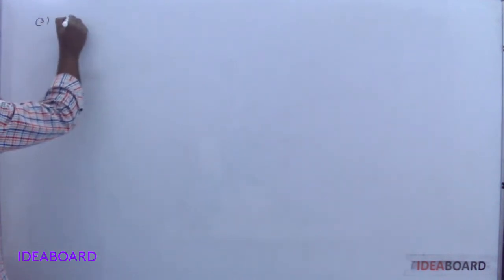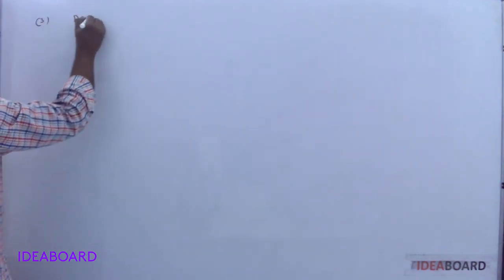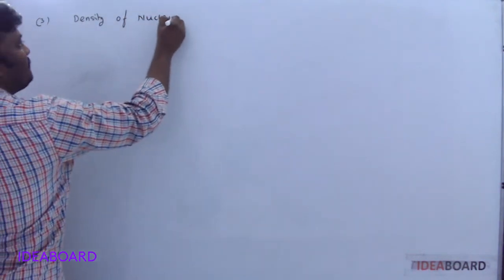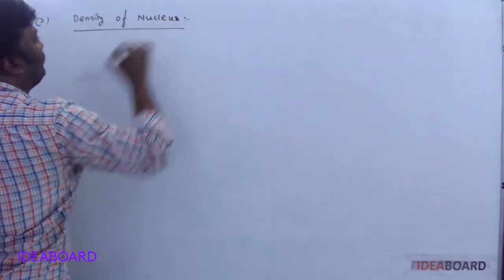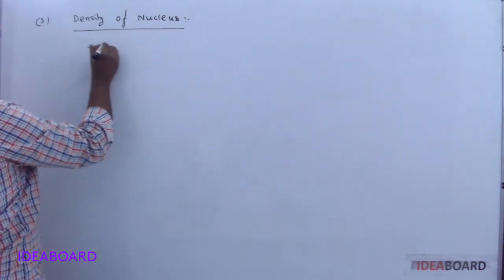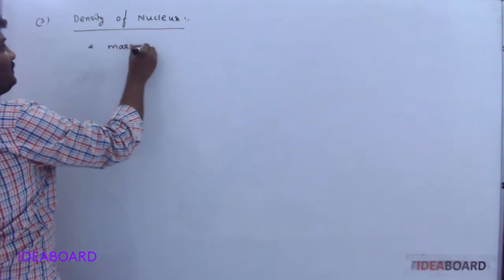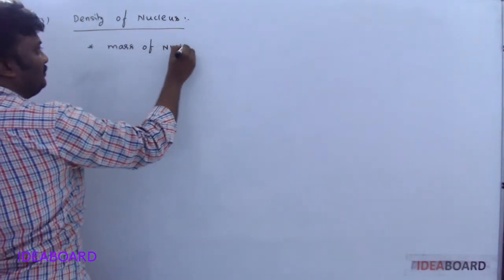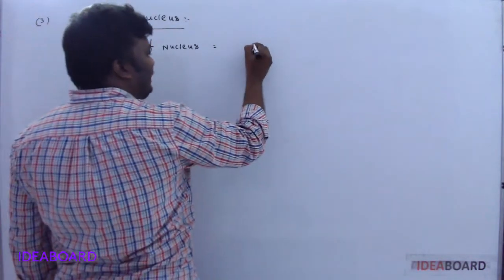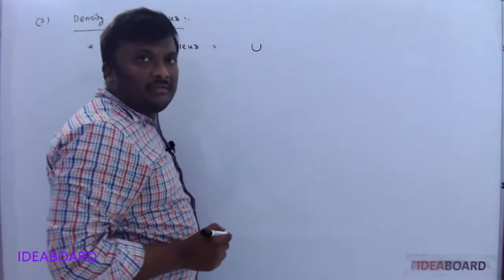And the third property was density of nuclei. Density of nucleus. For that, first of all, the mass of the nucleus. Previously we said the mass of the nucleus is estimated in terms of AMU.